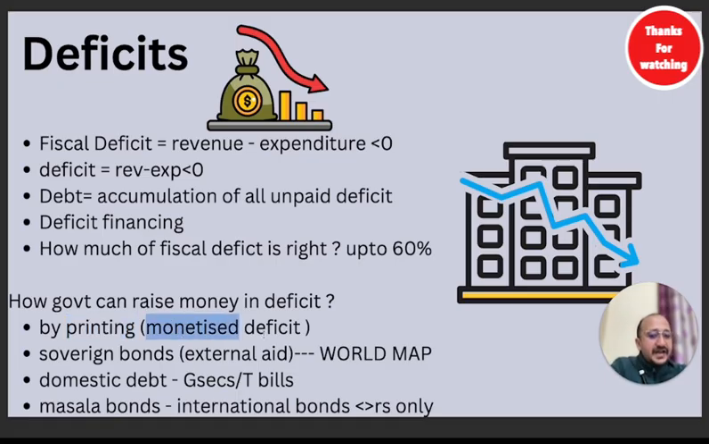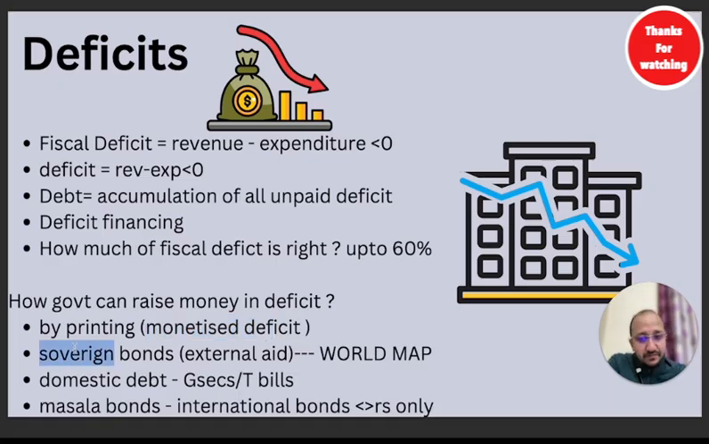This is called monetized deficit. Monetized means the currency is being printed. But if RBI is printing currency, RBI will take it as a debt to the government. So the government took a loan or debt from RBI in terms of printing of the currency. Yes, the government is utilizing the currency, but one day the government has to give it back to RBI. This is debt number one, right? This is called monetized deficit or monetized debt.